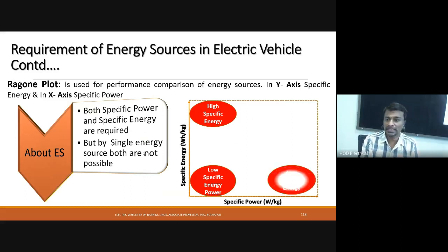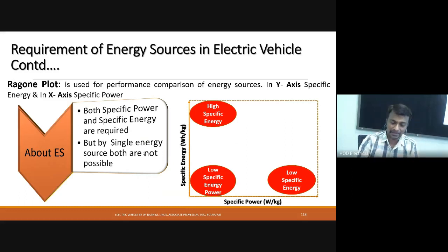Then the third one, the region of low specific energy. That means it has low specific energy and, at the same time, high specific power. In this case, if any one of the energy sources has this property, low specific energy and high specific power, we can use this energy source, but at the same time we have to connect another energy source in parallel which has high specific energy to take care of the speed range.